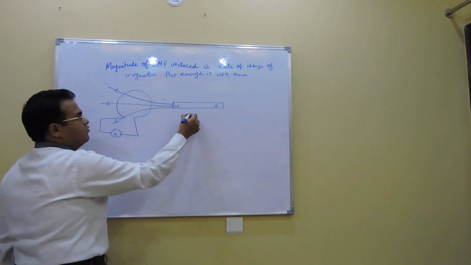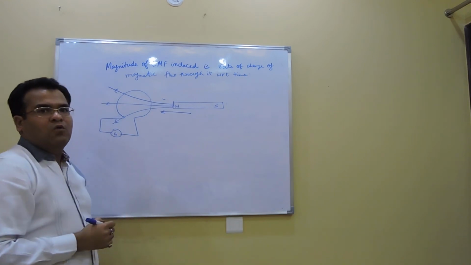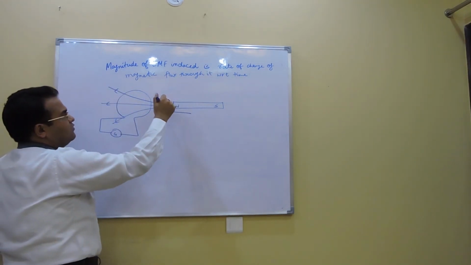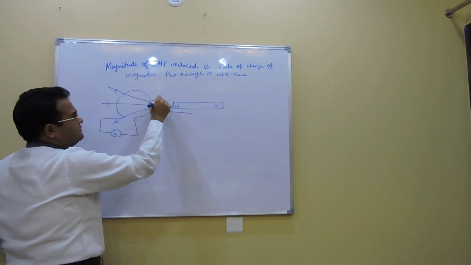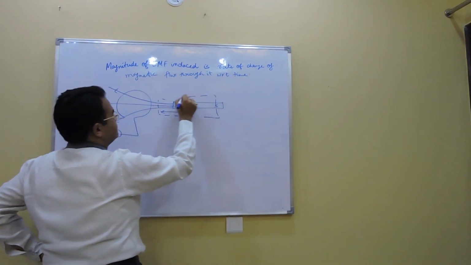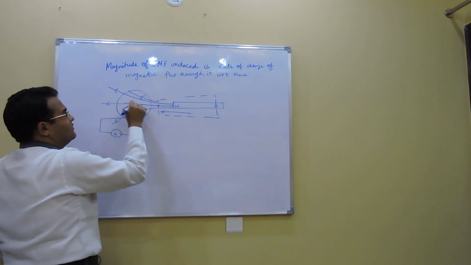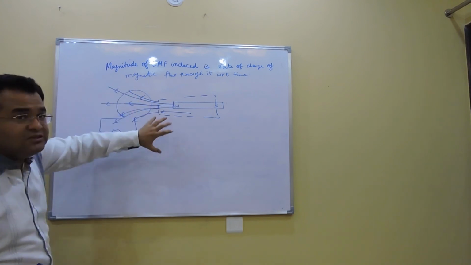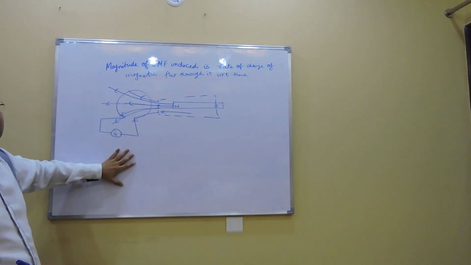But when you brought it close to it, what happened? See, now initially some number of lines are passing, but when you brought it, let's say here, more number of lines started passing through it, right? So flux increased, so there was a change in flux, so there was a current.